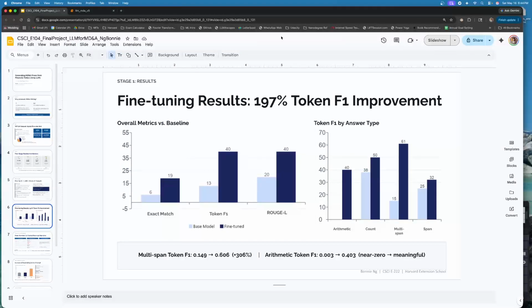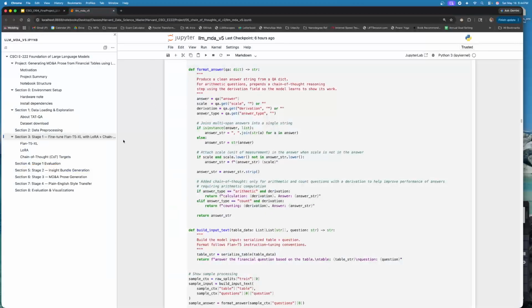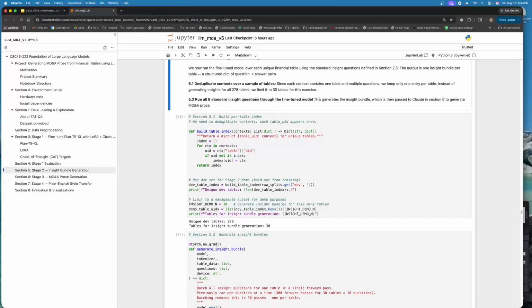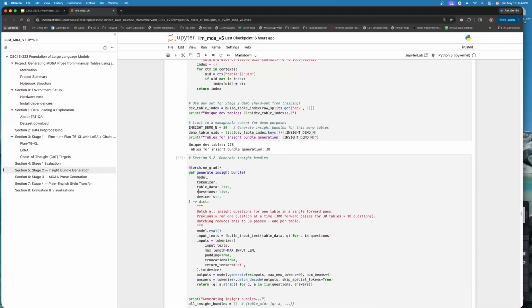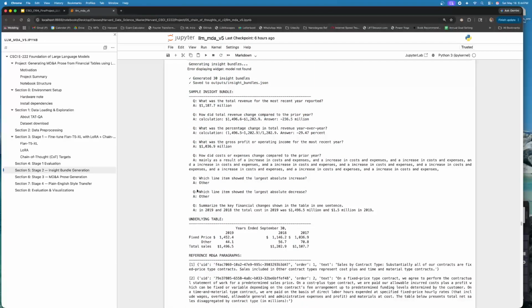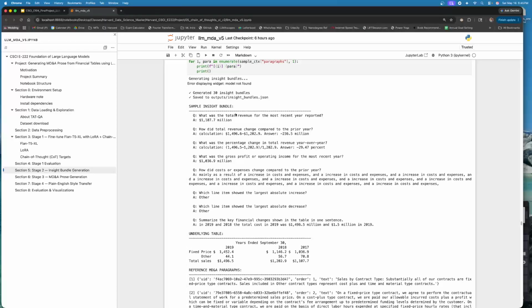Let's switch back to the notebook and take a look at the output. So in this section, the pipeline gets quite interesting. Let's take a look at the actual output over here. So you can see the underlying financial table here, this is the real table from a TAT-QA context, which shows sales by contract type for 3 years. And the fine-tuned model runs our 8 standard questions against it and produces this insight bundle.